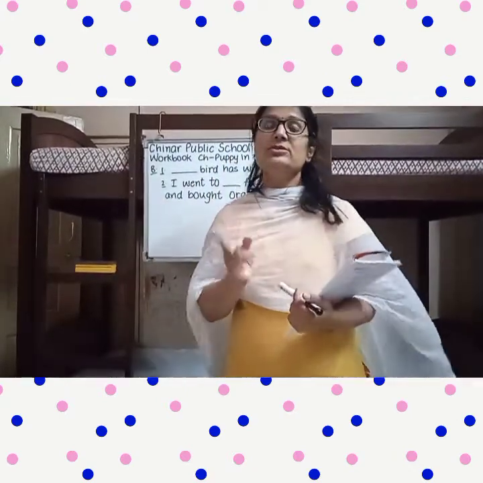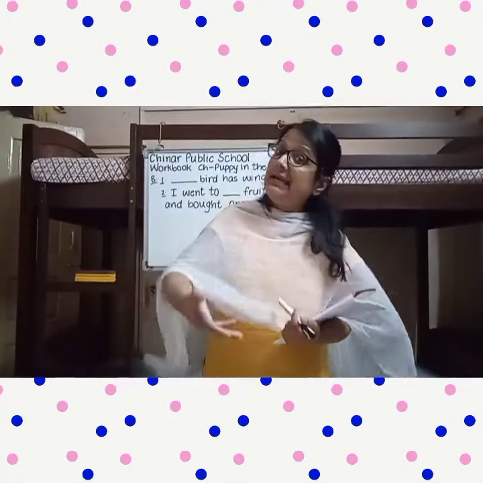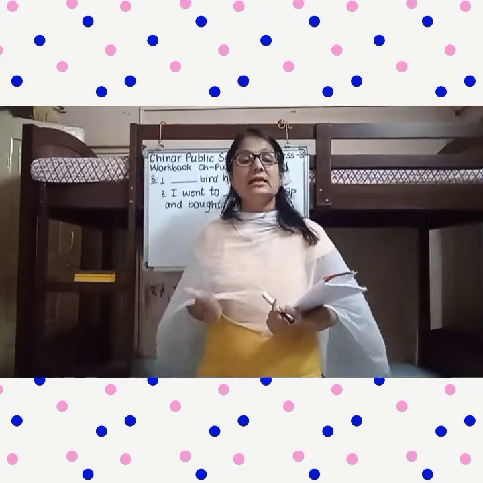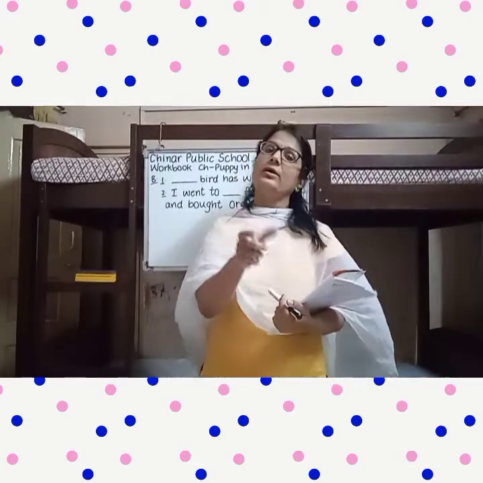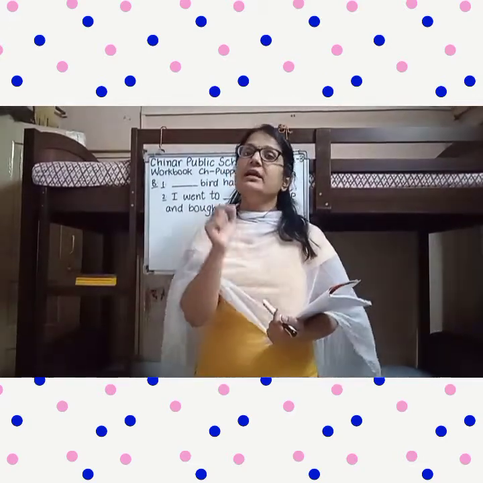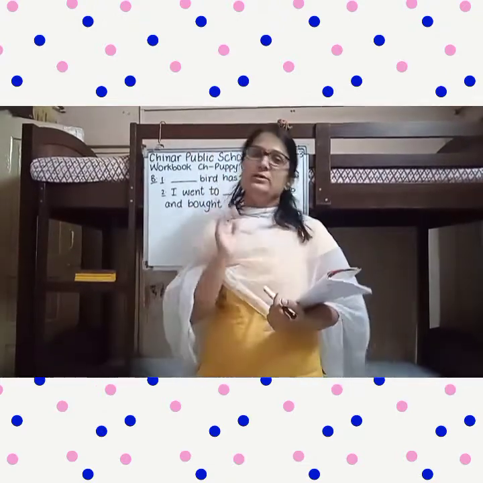An is used with singular nouns beginning with a vowel sound. Like for example, an egg, an umbrella, an apple, right? All these begin with vowel sounds. And the is used when we are specifically talking about something. When we are in particular talking about something, then at that time we use the.